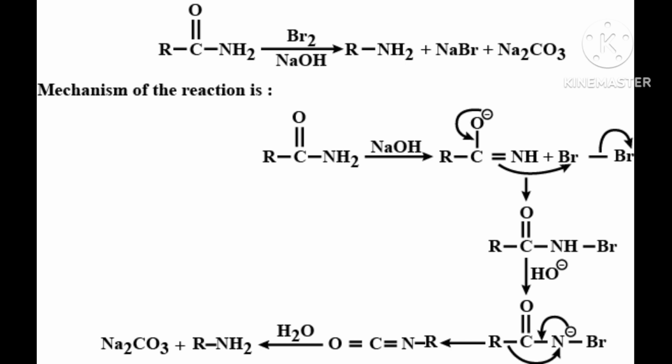Then I have told you that from RCONH2, meaning from the amide, you can form the amine. RCONH2 plus Br2 plus 4 NaOH, you will get RNH2 plus Na2CO3 plus 2 NaBr plus 2H2O.